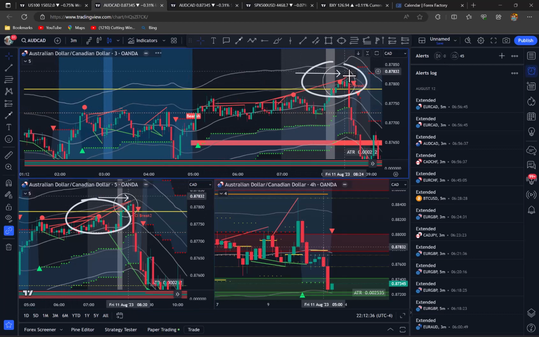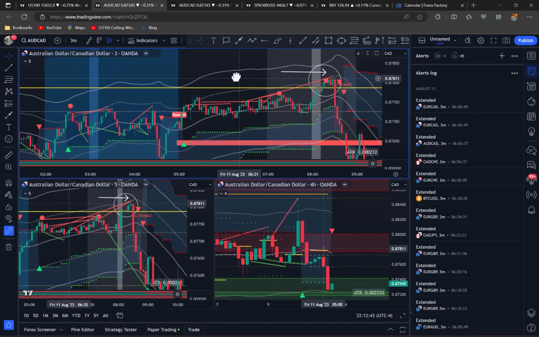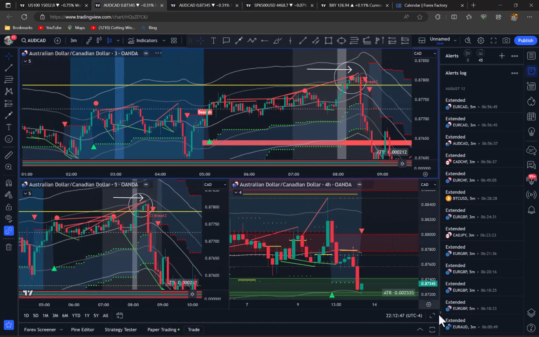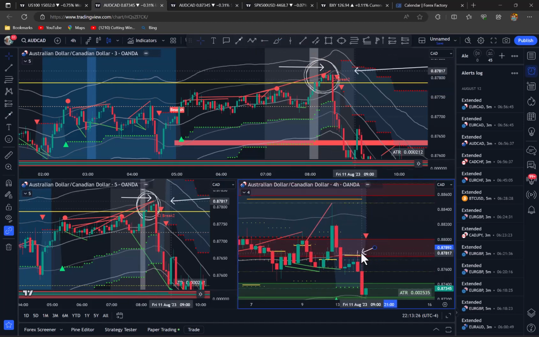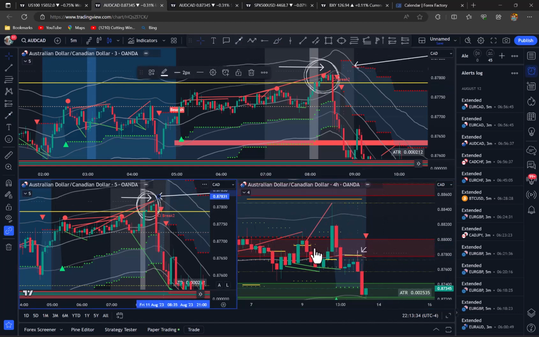Okay, so I'm looking for either the 5 or the 3, and then I'm going to size up the situation. The thing that you're going to be looking for is this. We'll take a look at this one here. Right, so I'm just going to highlight that. You can see that this alert has fired. Okay, there it is. All right, so we've got it pinpointed on the 4-hour chart.